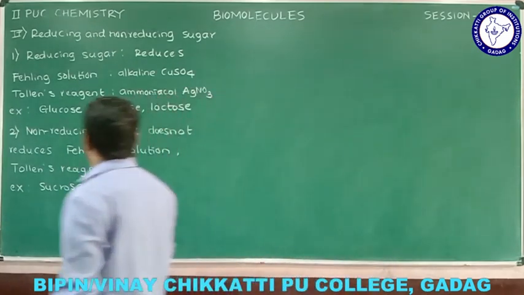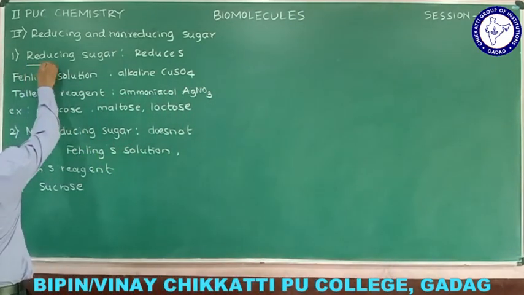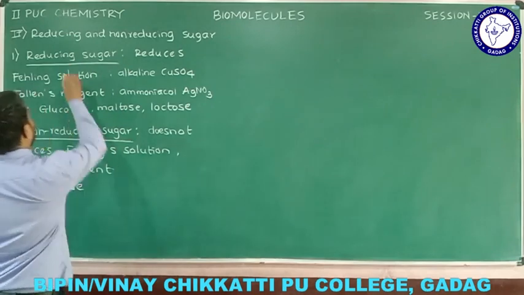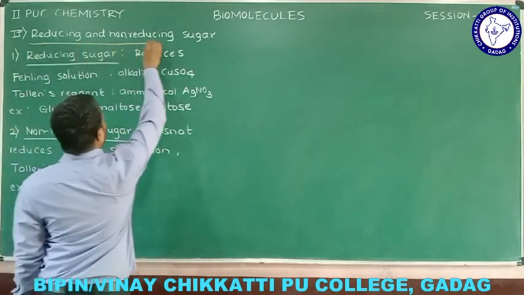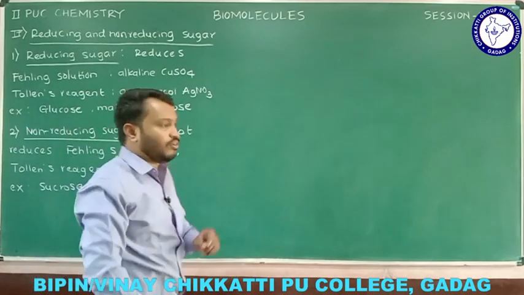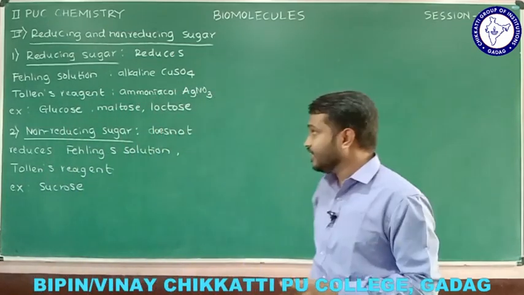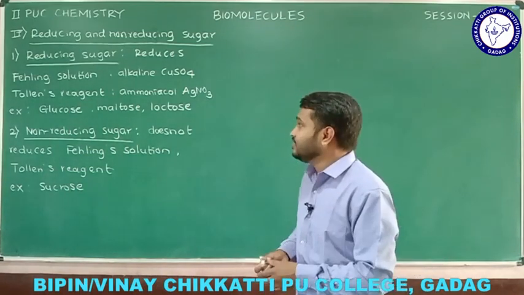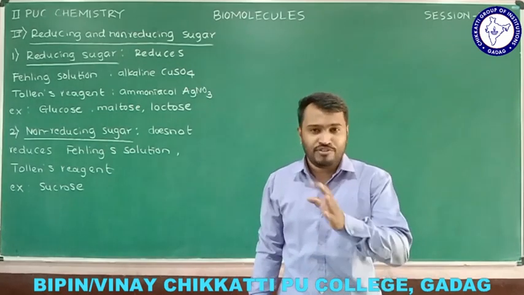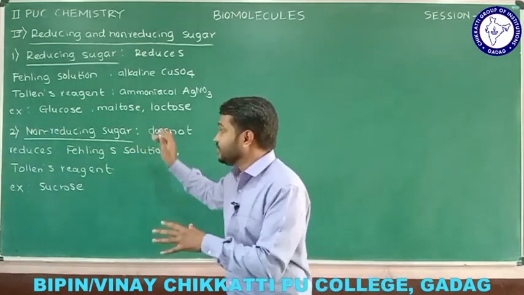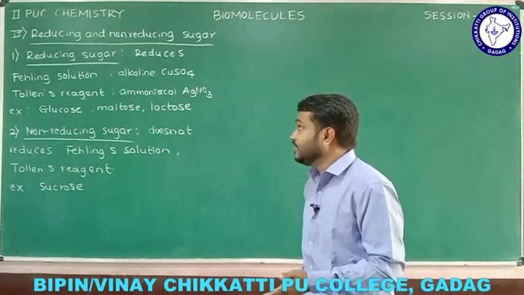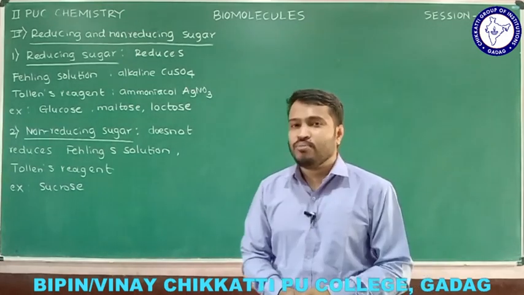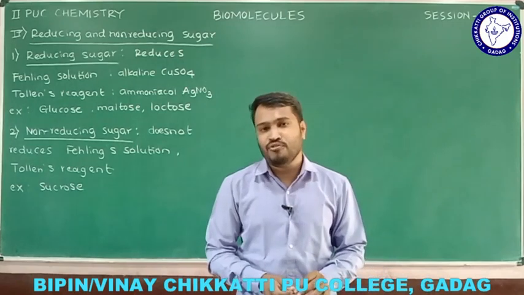Okay, and that is all about the second classification of sugar. One is reducing sugar and one more is non-reducing sugar, and that is the second type, the second condition, based on whether it reduces Fehling's solution or not, whether it reduces Tollens' reagent or not. Try to know Fehling's solution is nothing but alkaline solution of copper sulfate, that is blue in color, and Tollens' reagent is nothing but ammoniacal silver nitrate. Give importance to the examples here which reduce these solutions or which do not reduce the Tollens' reagent and the Fehling's solution.